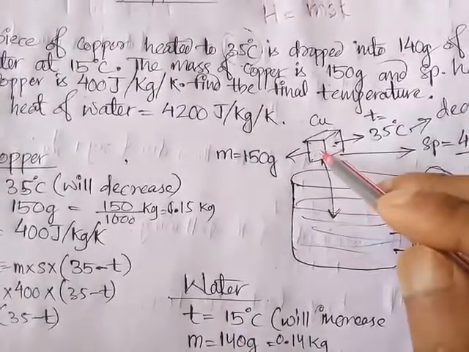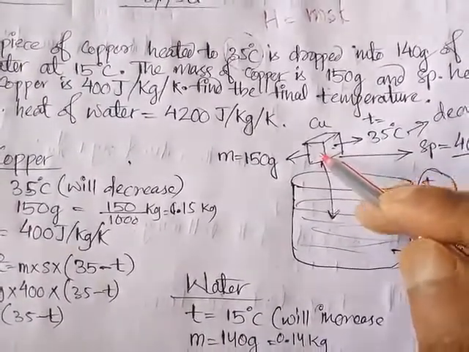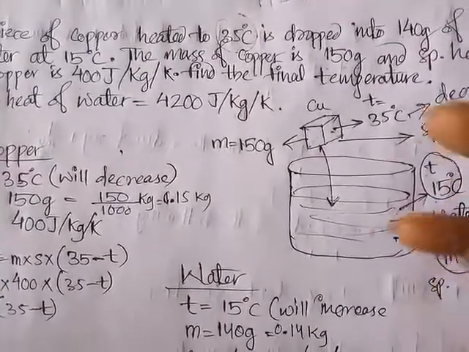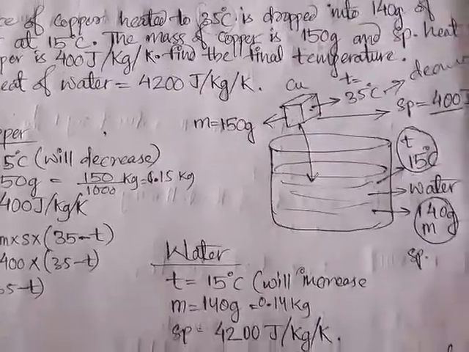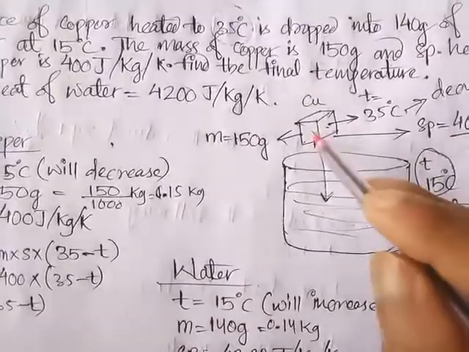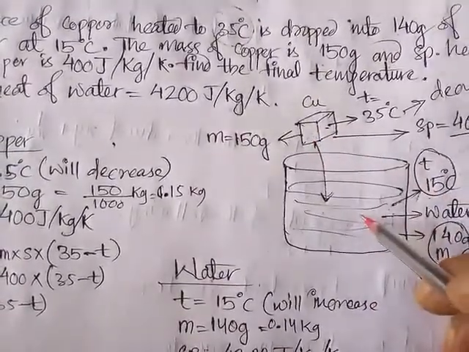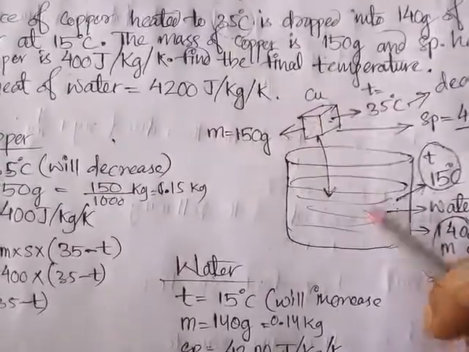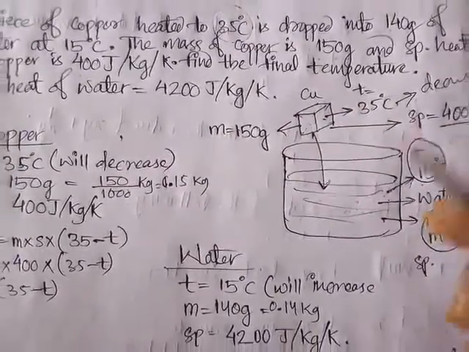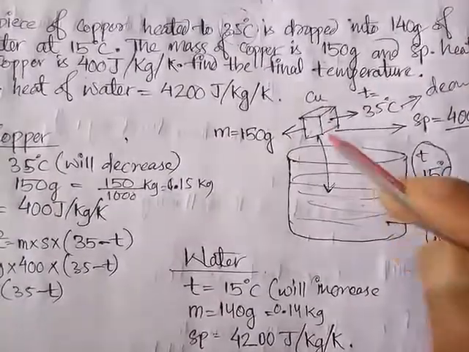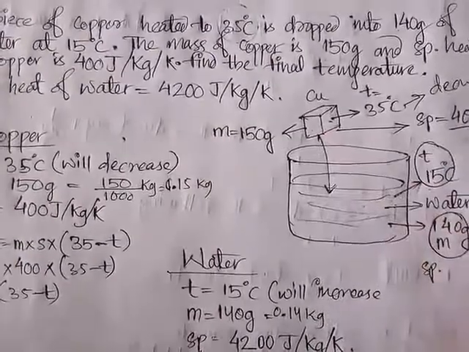This copper will lose its heat energy, and this cold water will absorb the copper's heat energy. So this will lose heat energy and this water will gain heat energy. This will lose, this will gain. So in this way, after some time, the temperature of these two will become equal, and that is called thermal equilibrium.